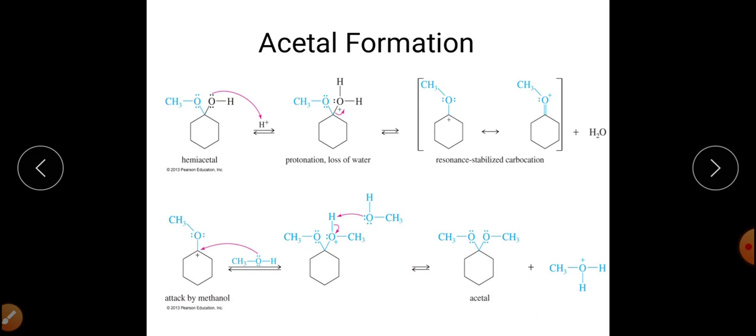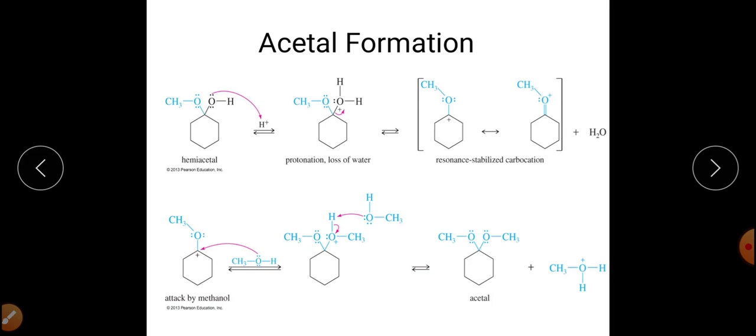And how will this further addition happen? Because now we have an OCH3 group attached to this particular carbon, and we also have an OH group. So there will be protonation again, and this oxygen with its lone pair of electrons will attack the H positive and form OH2 positive, and now a water molecule will be eliminated from this. After removal of the water molecule, this will again be converted into a carbocation, meaning the carbon bearing the positive charge.